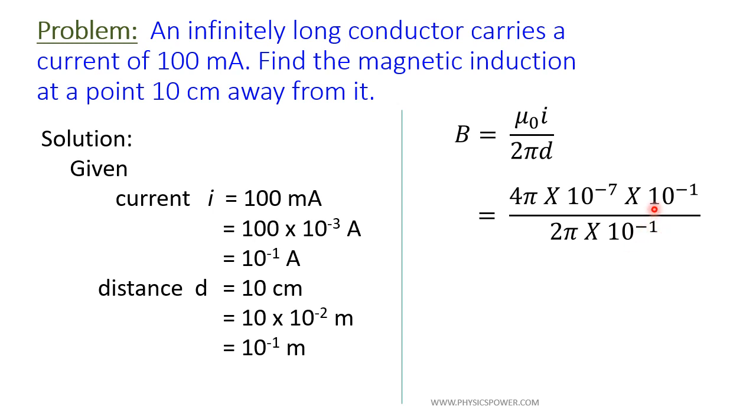Now the 10 to the power of minus 1 gets cancelled, and pi also gets cancelled. With pi cancelled and 2 dividing 2 times, the resultant will be 2 into 10 to the power of minus 7 Tesla. All are in the MKS system of units, so Tesla or Weber per meter square. So this is the answer, that is, the magnetic induction due to an infinite current carrying conductor at a distance 10 to the power of minus 1 meter.